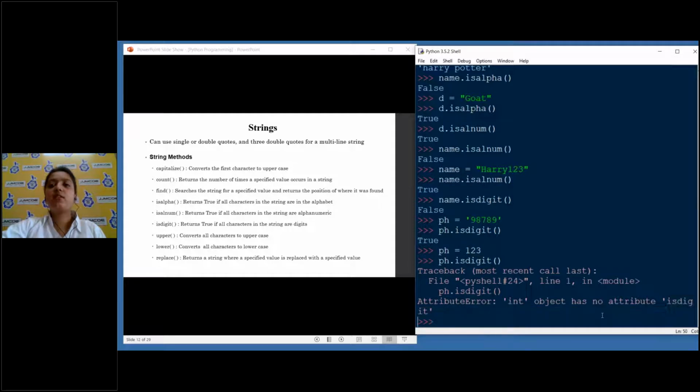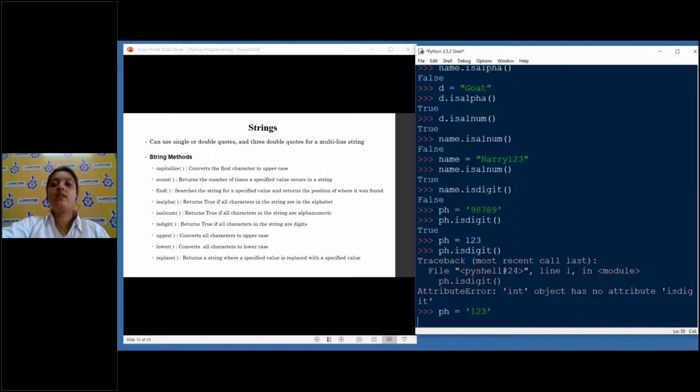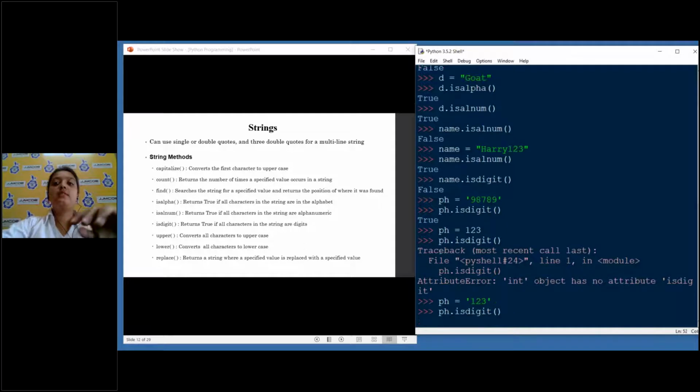That means integer doesn't allow us to identify; an integer is already a digit. So isdigit is explicitly reserved for strings only. If you want to use this, you have to declare this as a string by putting the quotation marks. Now isdigit, and you'll get true.